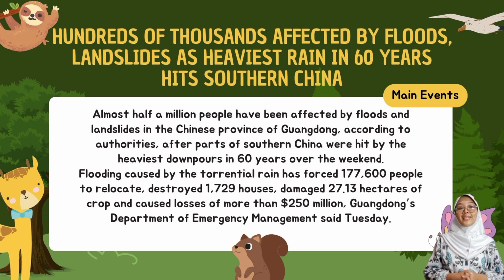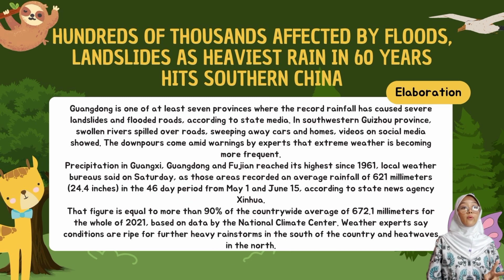Okay, folks, now let's analyze the structure of the text together. In the first paragraph of the text, we can see that there is the main event structure. In this part, the paragraph explains that almost half a million people have been affected by floods and landslides in the Chinese province of Guangdong and how it affected the people and infrastructures there. Next, for the second one, we have elaboration. This part includes the second until the fourth paragraph.